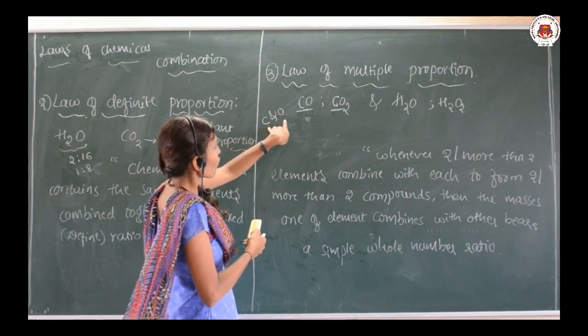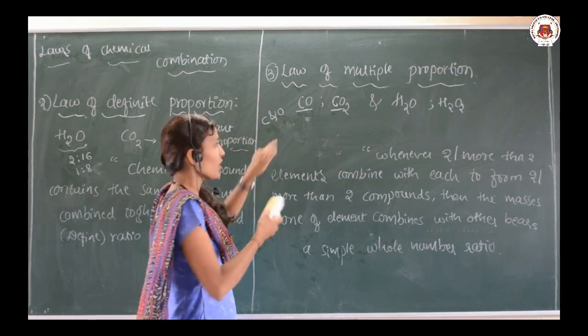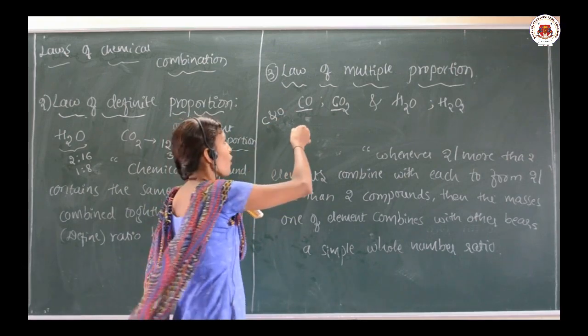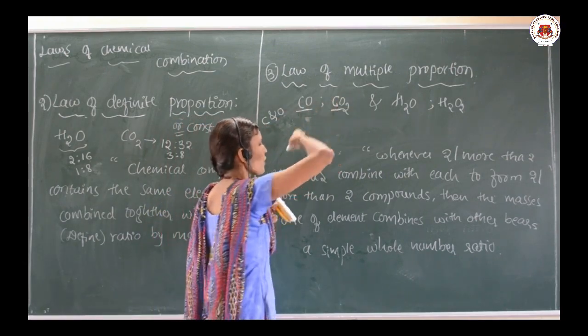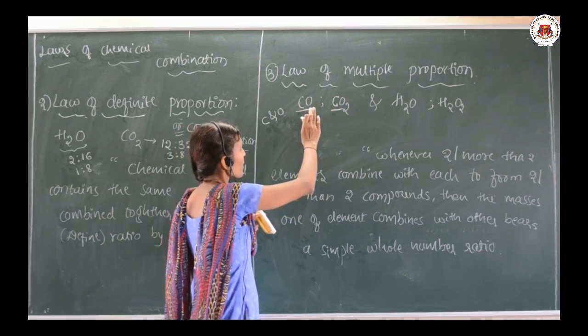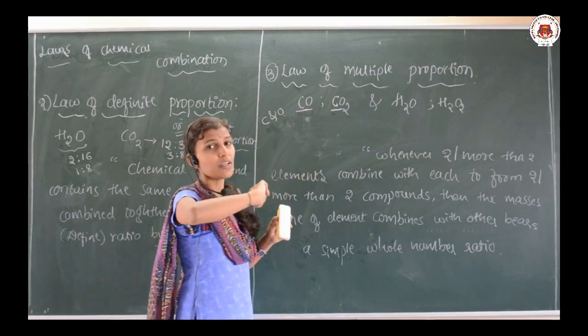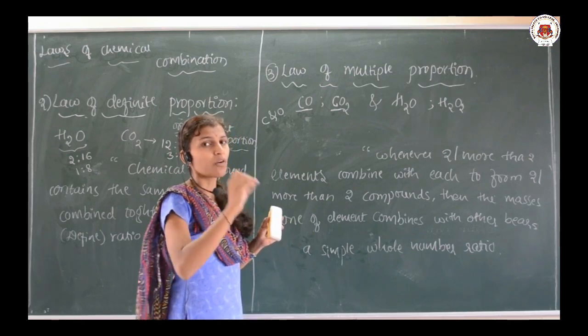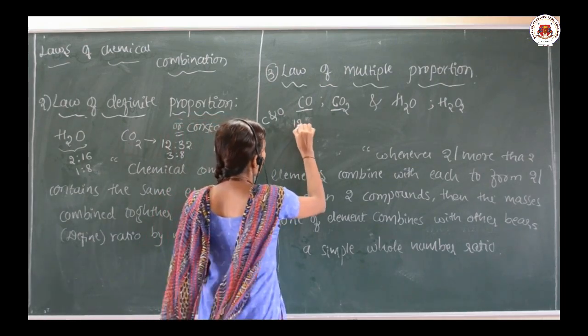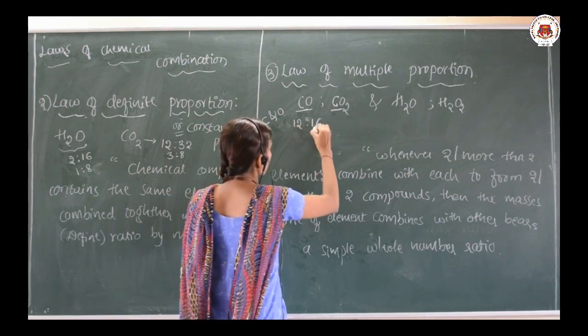Whenever two or more than two elements combine with each other, to form different compounds, then the masses of one of the elements that combines with the other bears a simple whole number ratio. That is, see here, carbon it is 12, oxygen is 16.